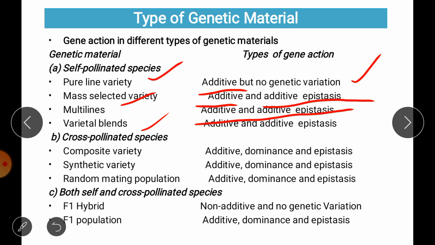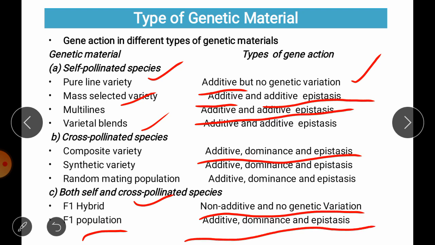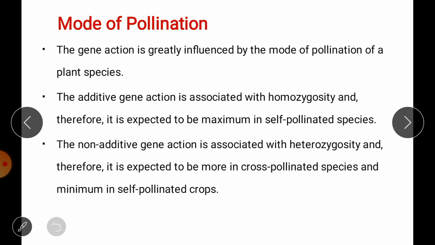In case of cross-pollinated species, we will have all the 3 types of gene action, that is additive, dominance and epistasis. But in case of the F1 progeny of both self and cross-pollinated, they will show us a dominant gene action or completely non-additive type gene action, but they are not showing a variation. But in further its segregating population, you will have additive, dominance and epistasis gene interactions.